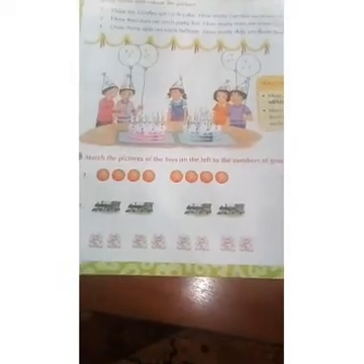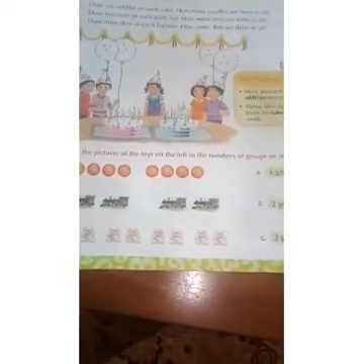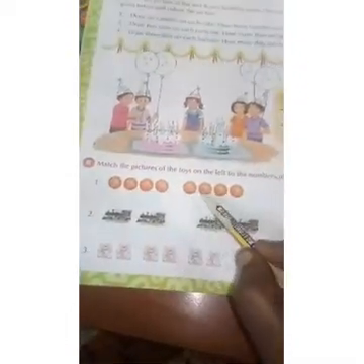Match the pictures of the toys on the left to the number of groups on the right. Second one, match the pictures of the toys on the left to the number of groups on the right. See here. First, this is one group, this is one group. So these 2 combine as one group, this 2 combine as one group, this 2 combine as one group. Okay. Here how many groups are there?